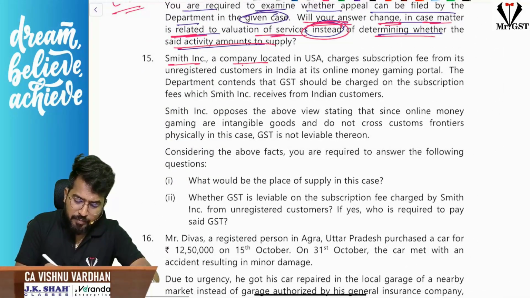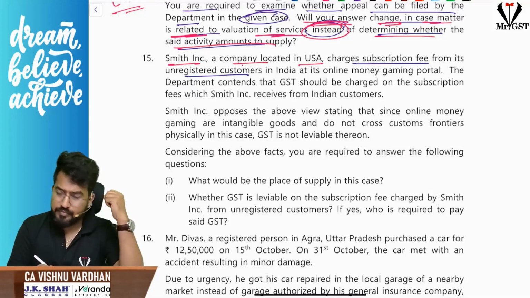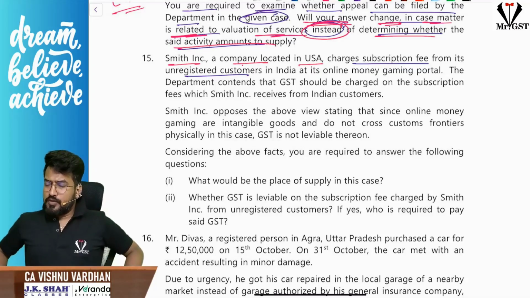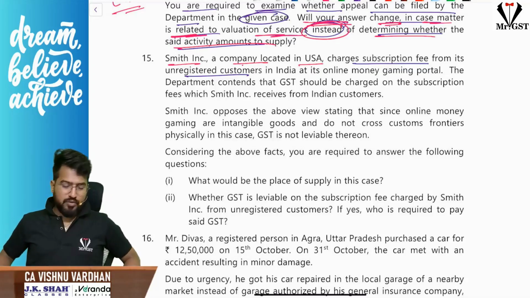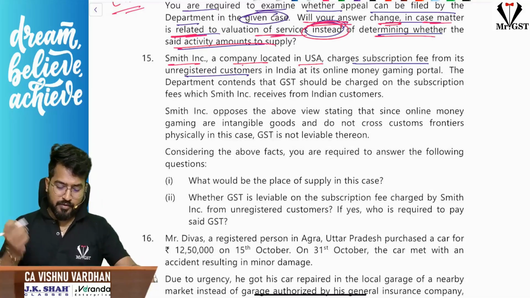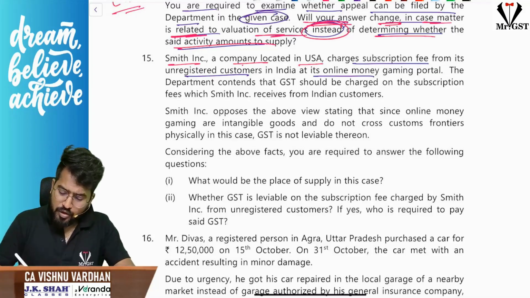Smith Inc., a company located in USA, charges subscription fees from its unregistered customers in India at its online money gaming portal.